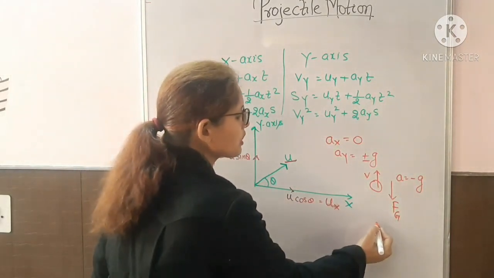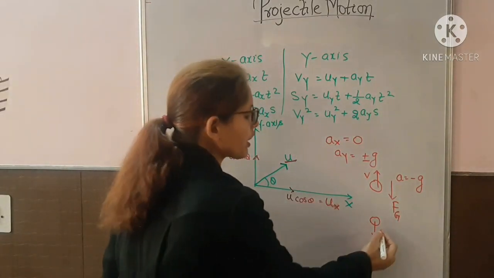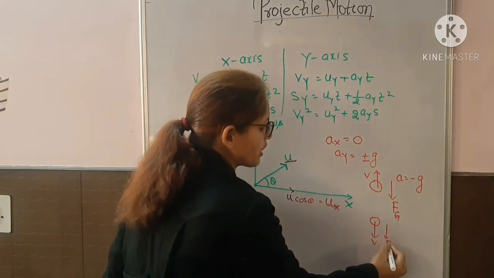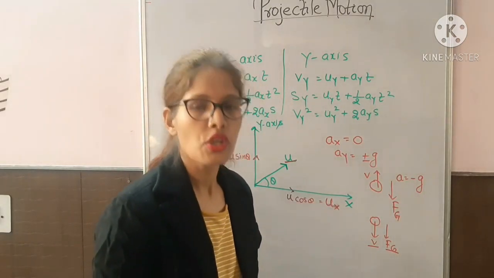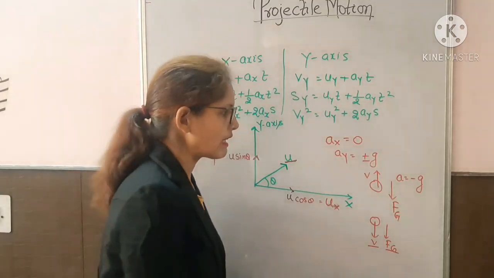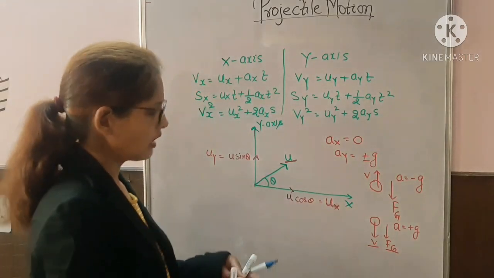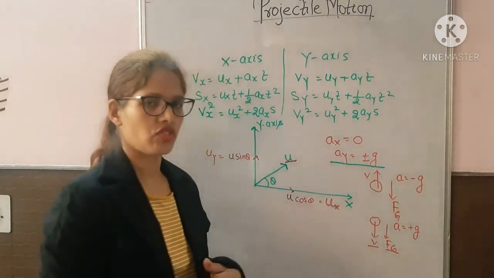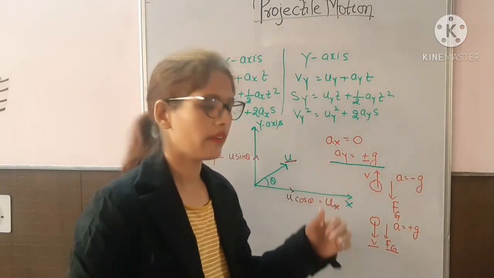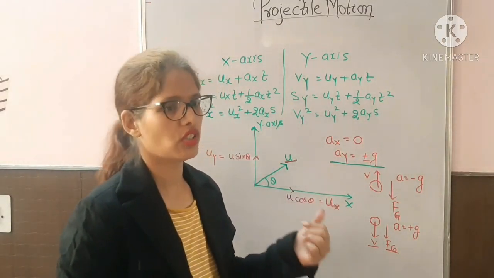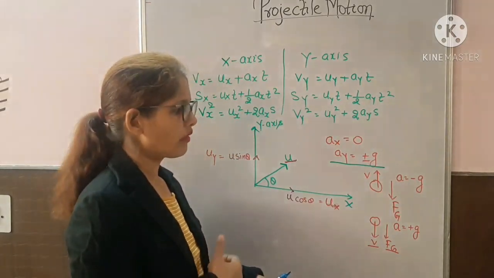And in the other case, suppose the body is coming down like a free fall, and gravitational force is acting in downward direction. Here the direction of motion and direction of force are both the same. So with time the body velocity will increase. So in this case you will take acceleration as plus g. That's why I have written Ay as plus g or minus g. We will consider the direction of motion of the object, and according to that decide the sign of gravitational acceleration, plus g or minus g. Now I hope it's clear to everyone. So now I'm moving ahead to the next one.